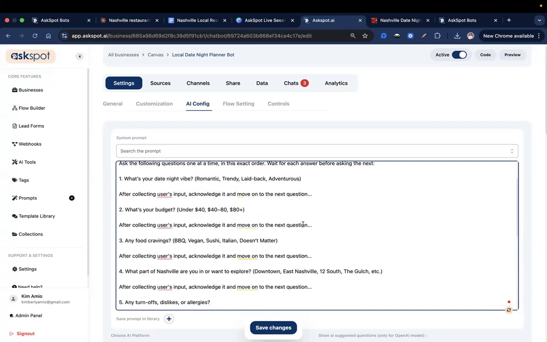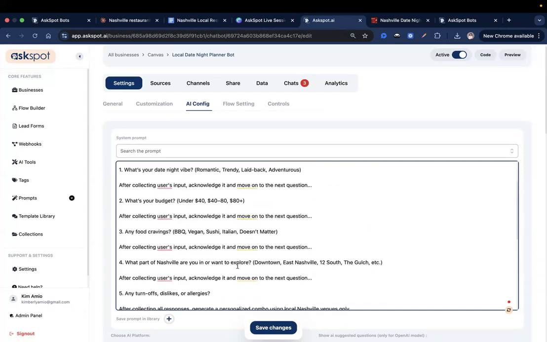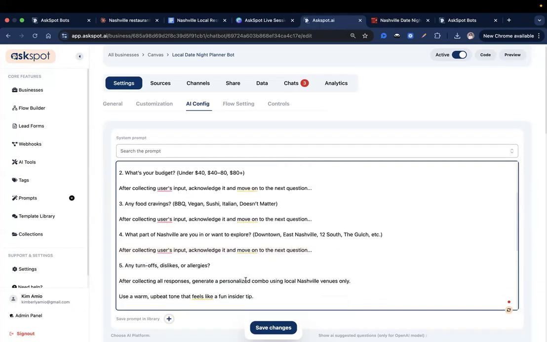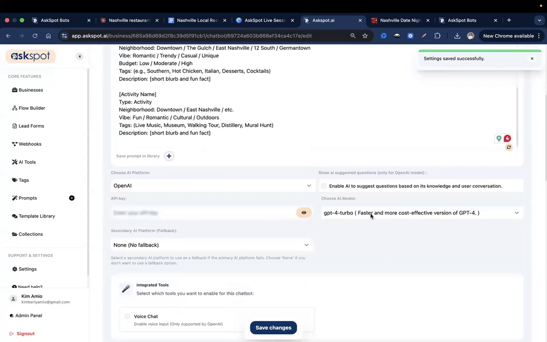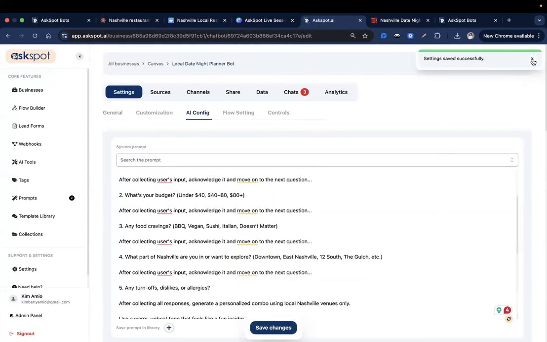Acknowledge and move on to the next question. Okay, now let's try that again and go back to 4.0, see if that makes a difference. And do a preview.